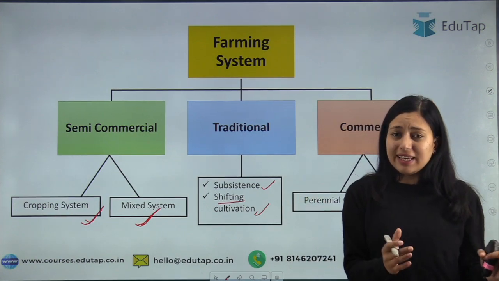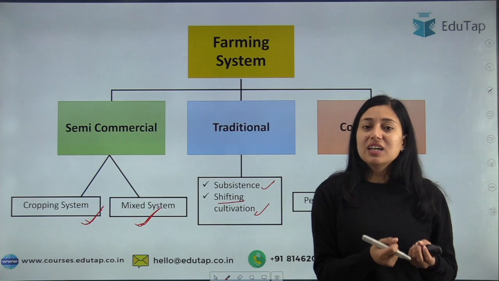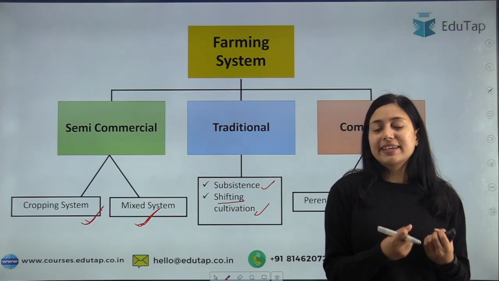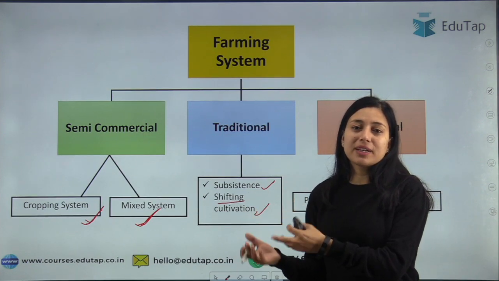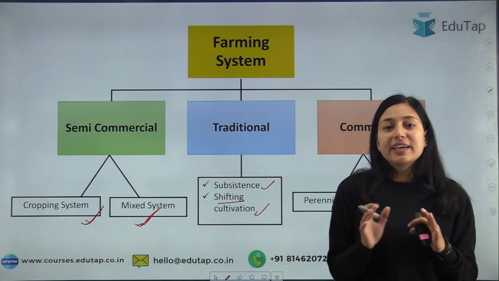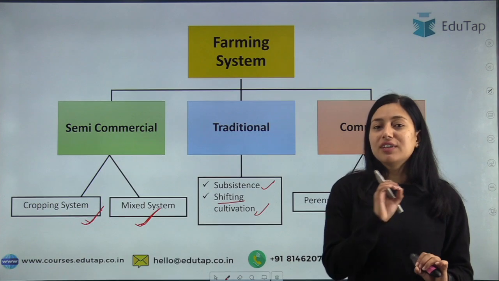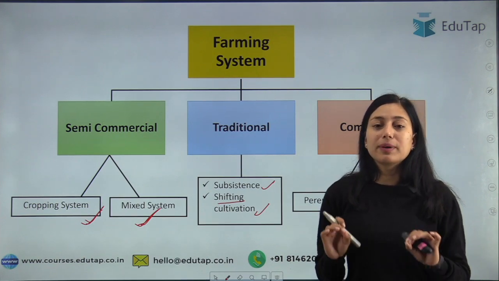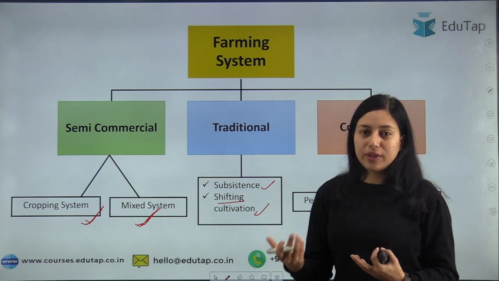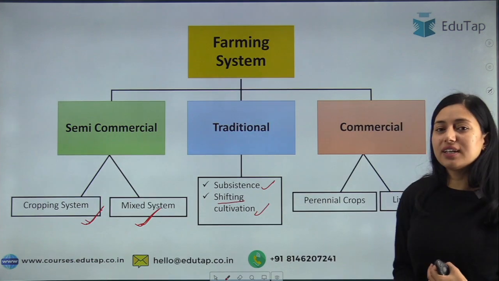Okay, एक जगह पे आए, वहां पे कल्टीवेशन किया, जब लैंड की क्वालिटी, सॉइल फर्टिलिटी डिग्रेड हो गई तो दूसरी जगह पे गए, and after some years they return back to that place. Here you can see that land is shifted. You have to remember that the crop is fixed. If they are growing rice, it is fixed, but just the land is shifted. That is your shifting cultivation.